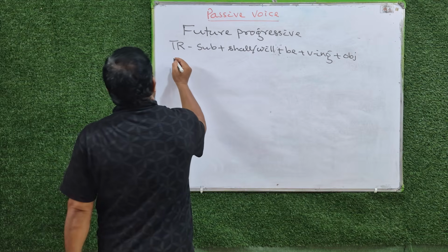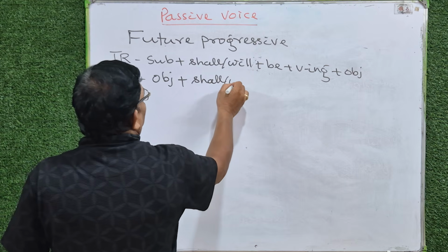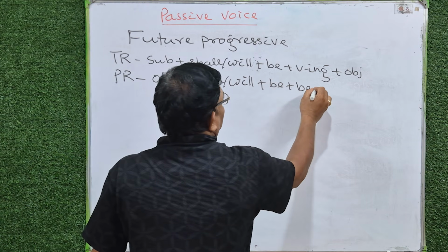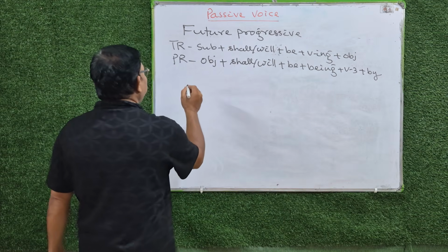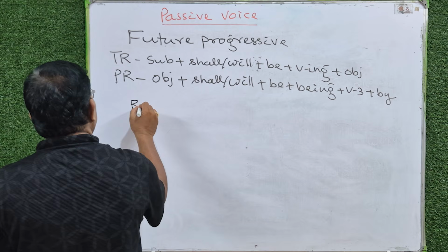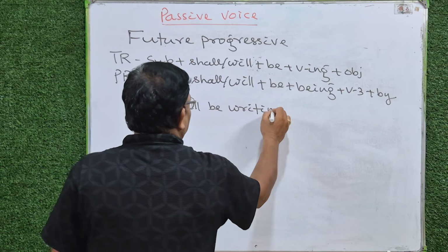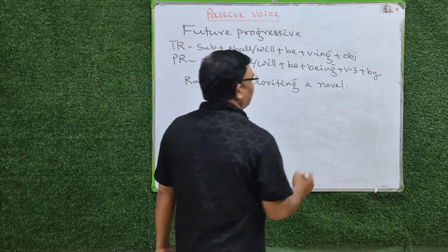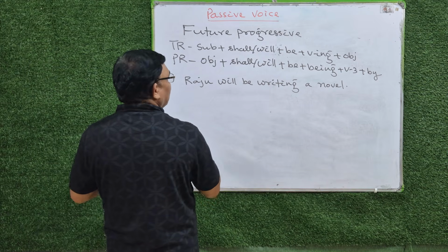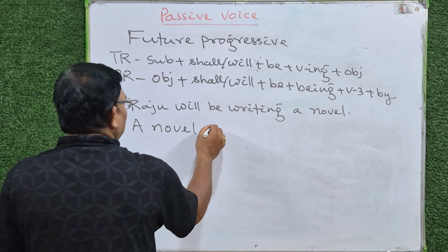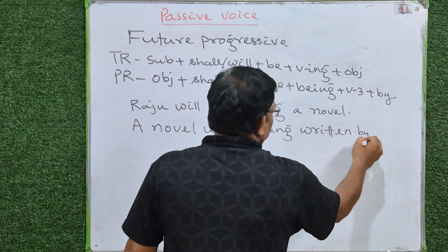We have a rule: object plus shall or will plus be plus being plus verb 3 plus by. For example, Raju will be writing a novel. It can be: a novel will be being written by Raju.